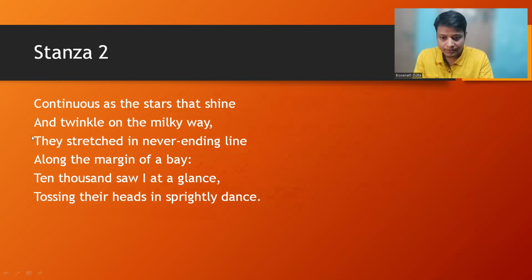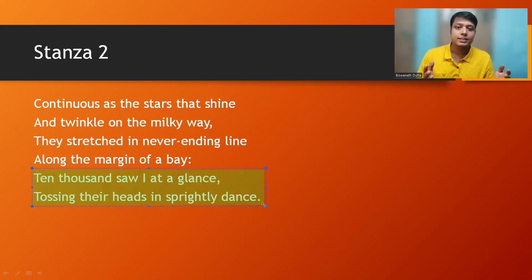Here is the answer. In the second stanza itself, you will get the answer. The last two lines of the second stanza. 10,000 saw I at a glance, tossing their heads in sprightly dance. Sprightly means joyfully. The daffodils here are dancing very cheerfully, joyfully, sprightly. They are tossing their heads in the blowing breeze.